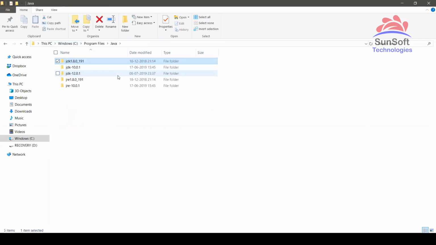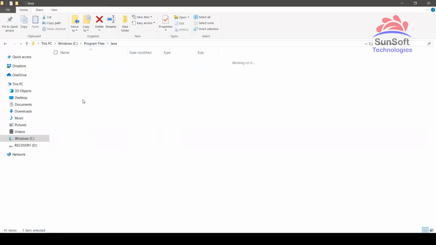You should notice one thing first. You should have JDK and JRE both of that version, like 1.8, 1.8. It should not be that JDK 1.8 is there and JRE is missing, or that you have JDK 1.8 or JDK 8 and JRE 9 or 7 or something else. Then also it will not be correct. You should have the same update. See here, 1.8.0_191, same thing for JRE. So here, yes, now it is correct. These are two separate things available, JDK and JRE. Once installation is done, these two folders should be inside your Program Files Java folder.